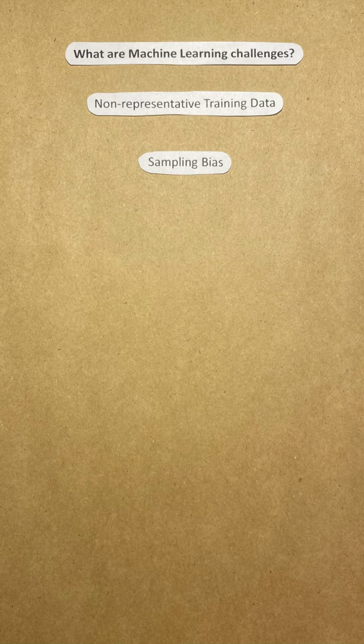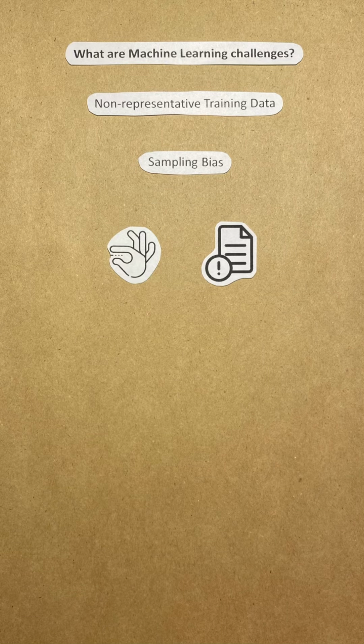Another problem is non-representative training data. When your training data doesn't represent the population you're interested in, it's called sampling bias. This can happen if your sample is too small or if the way you collect the sample is flawed.